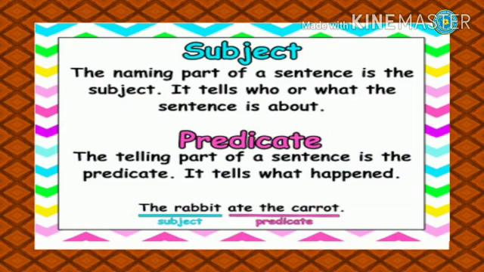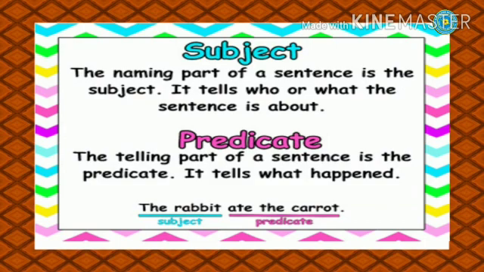Now look at the example. The rabbit ate the carrot. Now here, about whom are we talking? We are talking about the rabbit. Now, what happened or what did the rabbit do? It ate the carrot.